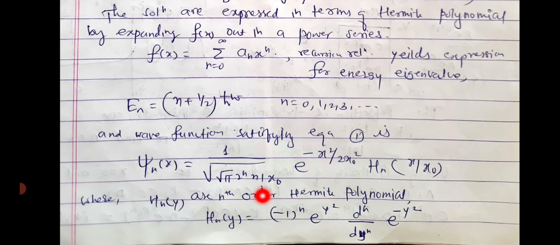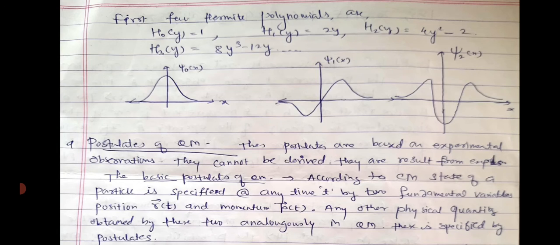Hn of y is (-1)^n e^(y²) dⁿ/dyⁿ of the e^(-y²) term. So if we plot the first three Hermite polynomials and use those in the above equation, then the 0th order Hermite polynomial is 1, the first order Hermite polynomial is 2y, so this is a function of y. H2, the second order Hermite polynomial, is 4y² − 2, and the third order Hermite polynomial is 8y³ − 12y.